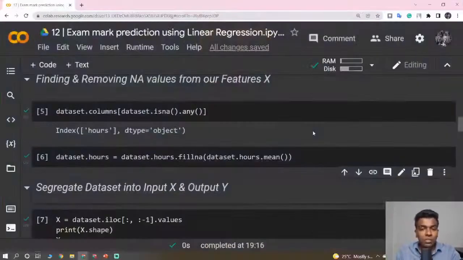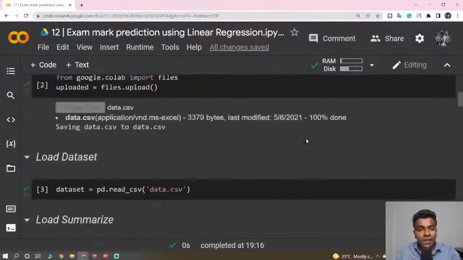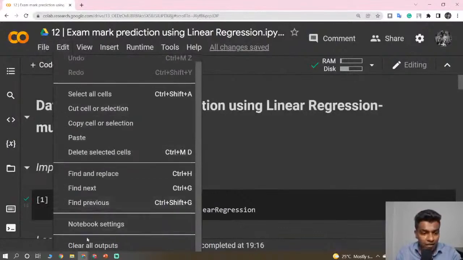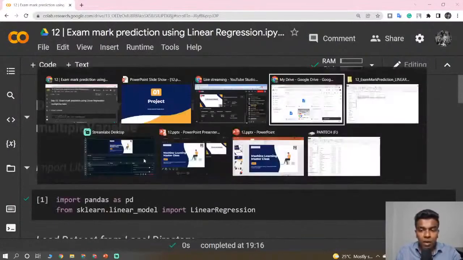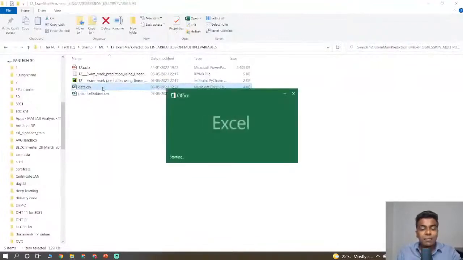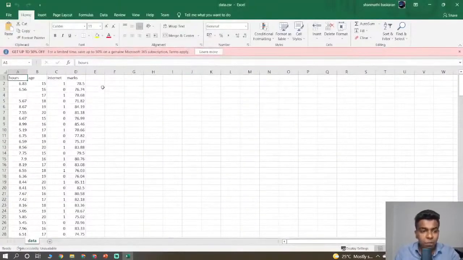So today, the project we are going to work on is exam mark prediction. Give me a sec, I'll clear the outputs before. Before that, I'll show the data set to you guys. This is the simple data set which we are going to use in this session. So you just see the data set.